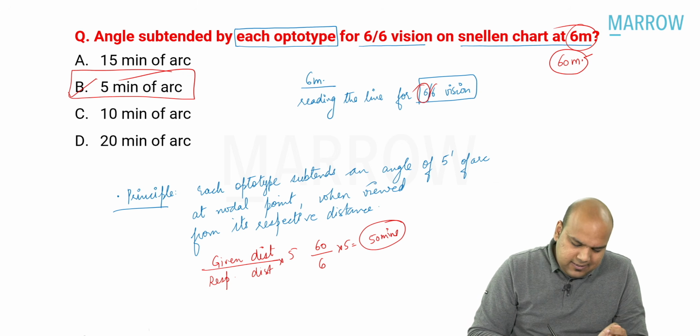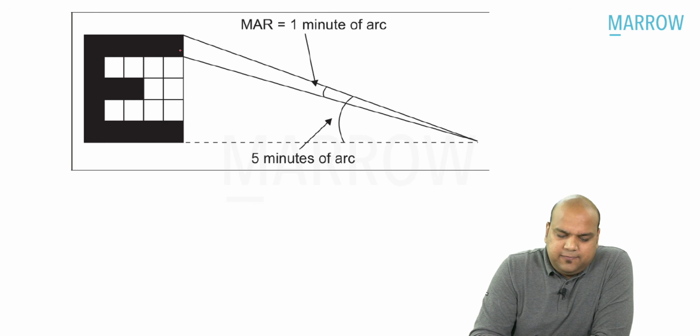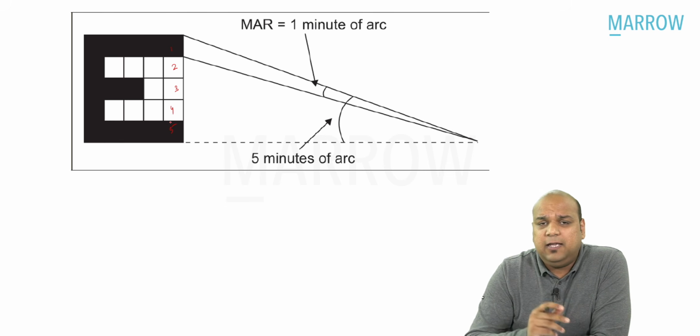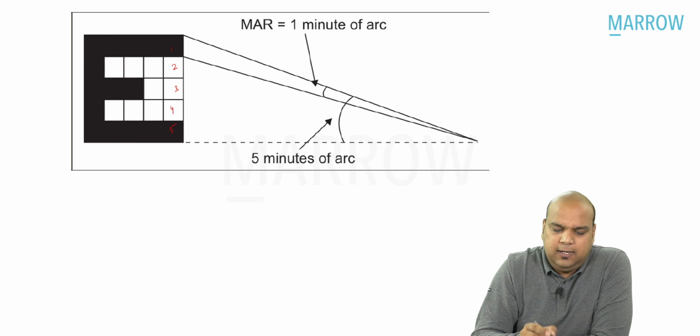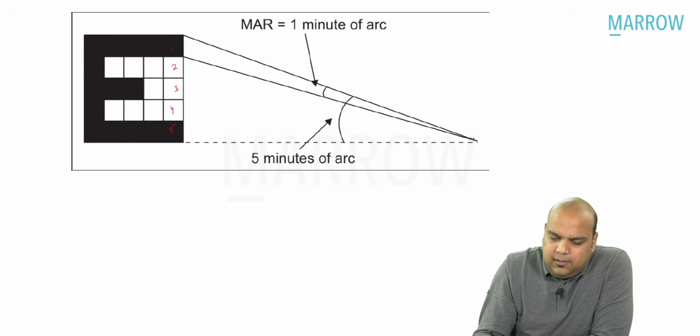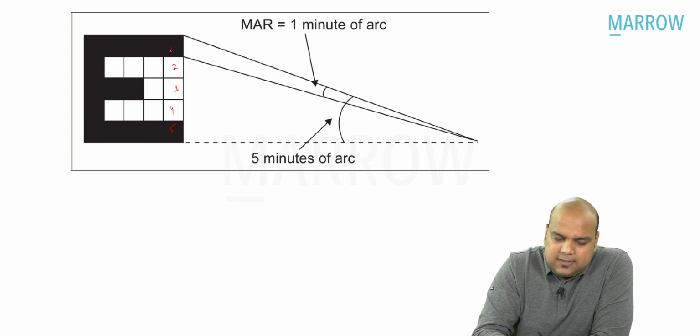Now, let us see, everybody. Each optotype is constructed in such a way that it has 5 strokes. Stroke 1, stroke 2, stroke 3, stroke 4, stroke 5. The width of each line of the letter is made in such a way that this will form an angle of 1 minute of arc on the observer's eye, such that when you accumulate it, the total angle becomes 5 minutes of arc.